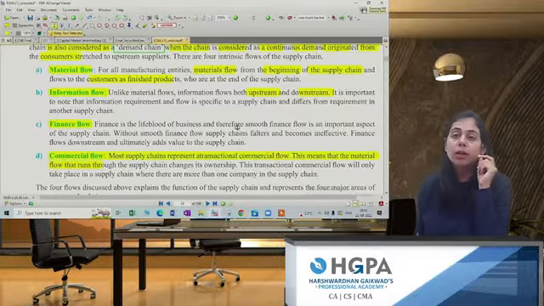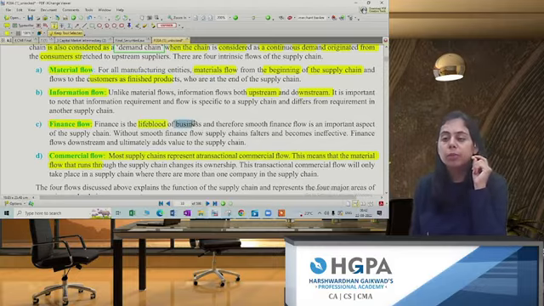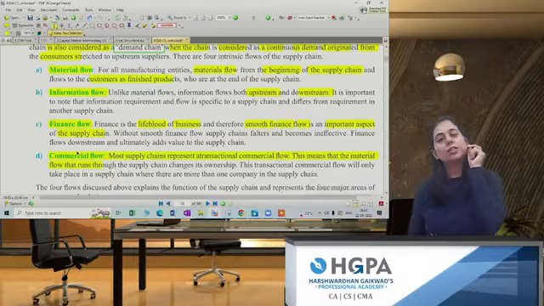Financial flow means what? If raw material has reached, if the truck is ready with the raw material but they are not ready to pay, the truck will not give us that raw material. Okay, he will not unload the material at all. So finance is the lifeblood of the business and therefore smooth finance flow is a very important aspect of the supply chain. And then comes the commercial flow.